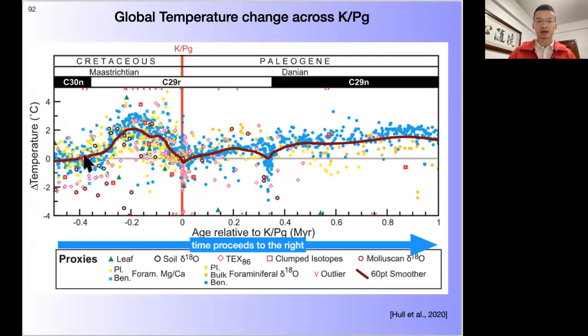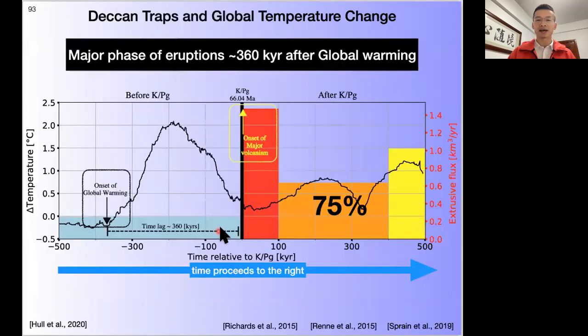They found a 2 degrees C warming 100,000 years prior to the KPG. When we overlap the two data together, we can see the onset of global warming was 300,000 years prior to the onset of the major phase of flood basalt eruptions.